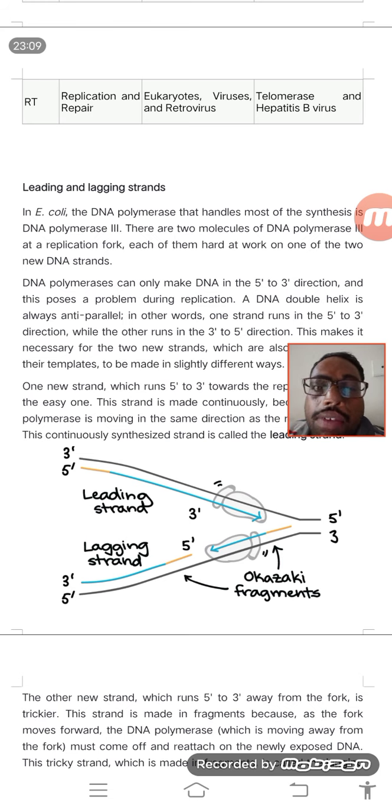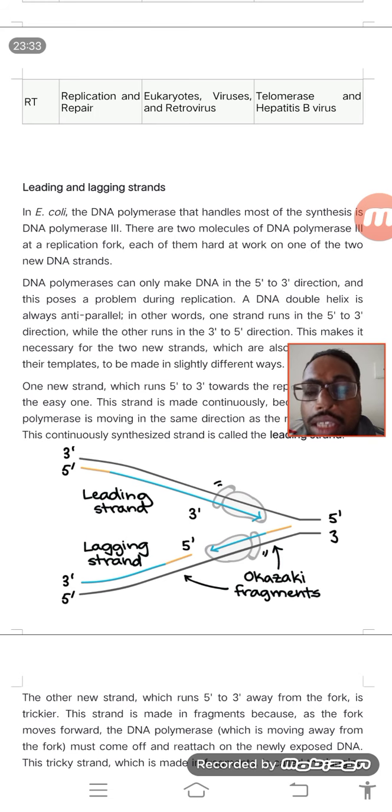And these Okazaki fragments will be joined together. Before joining, there is a proofreading. These strands will be checked properly. DNA polymerase 2, DNA polymerase 1, DNA polymerase 4 are very efficient synthesizers.